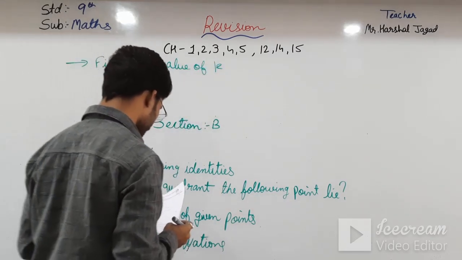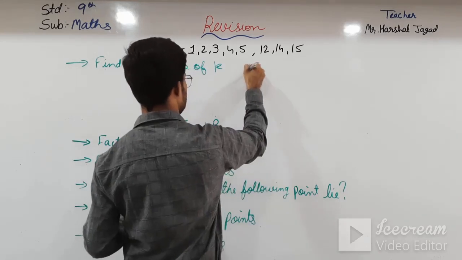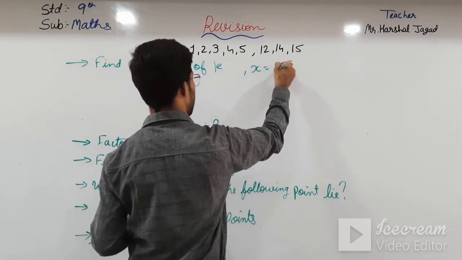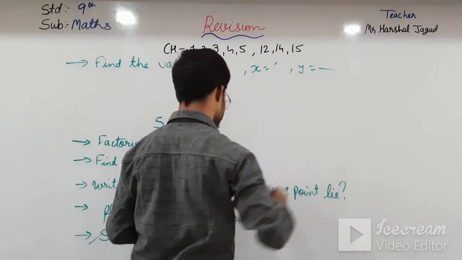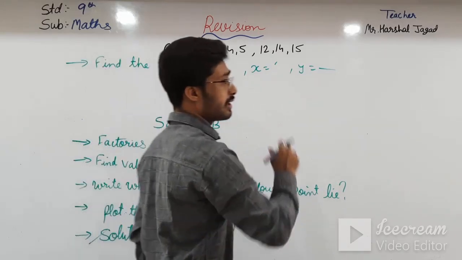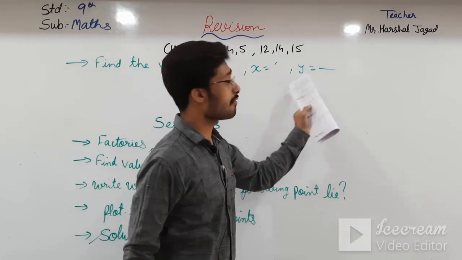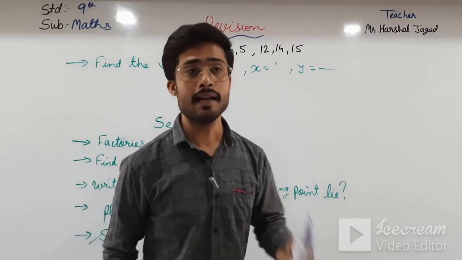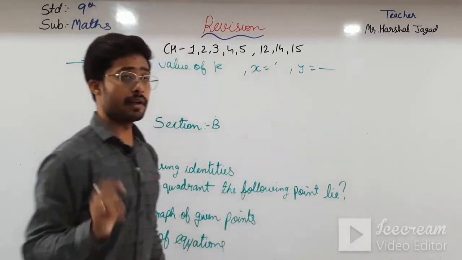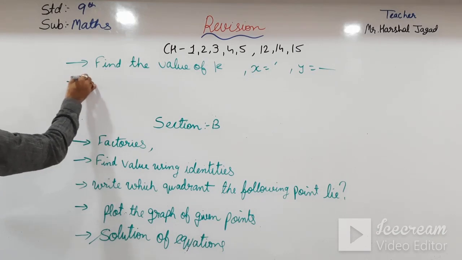In that we have to find the value of k. Here the x and y values are given, and there is an equation. In that you have to put the values of x and y, and you will find the value of k. This type of sum we have done. Okay, and another, what can be there,